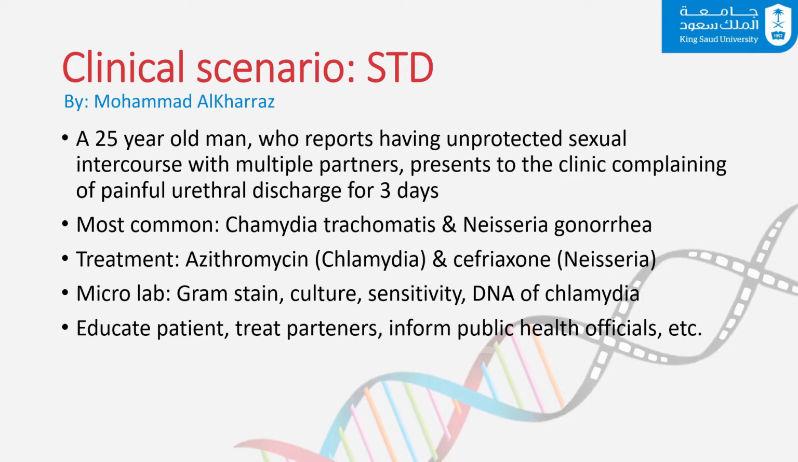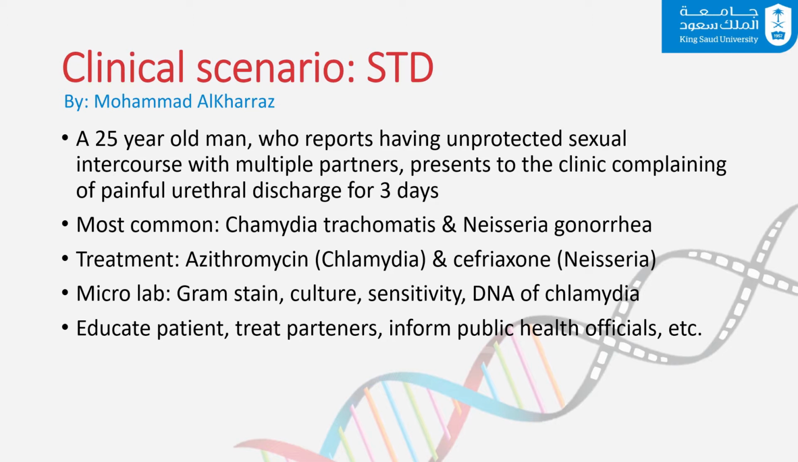So given this history, having unprotected sexual intercourse with multiple partners puts the patient at risk of a number of different infections. But given the patient's chief complaint, which is painful urethral discharge, we know that the most common bacterial causes of this condition are number one, Chlamydia trachomatis, and number two, Neisseria gonorrhoeae.